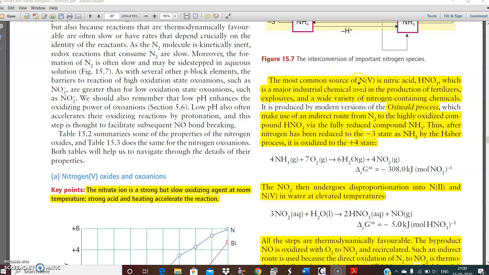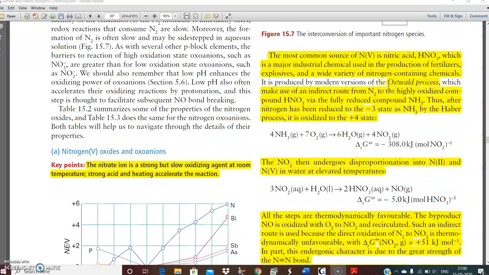The most common source of N5 is nitric acid, which is a major industrial chemical used in the production of fertilizers, explosives, and a wide range of nitrogen-containing chemicals. We have studied this in school also. We can prepare nitric acid by the Ostwald process, which makes use of an indirect route from nitrogen to the highly oxidized compound nitric acid, via the fully reduced compound ammonia.